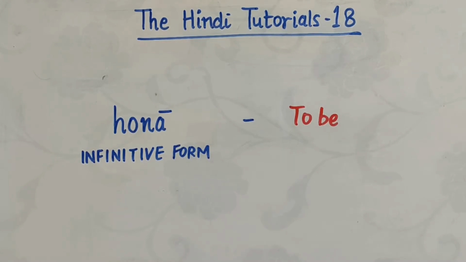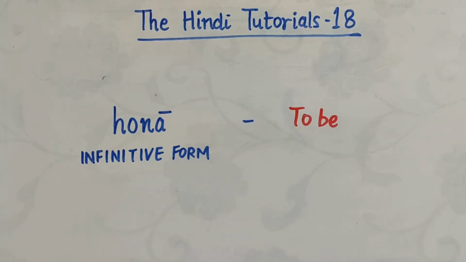In the previous two lessons, we studied how to write plurals in Hindi. Now, since we know how to write plurals, we have all the prerequisites for learning our first word. Today, we are going to learn the present indefinite tense of the verb hona, to be.